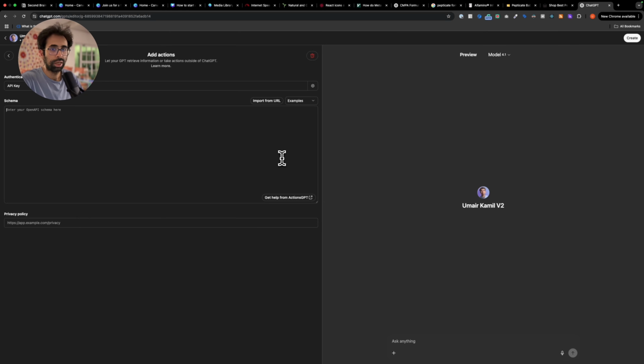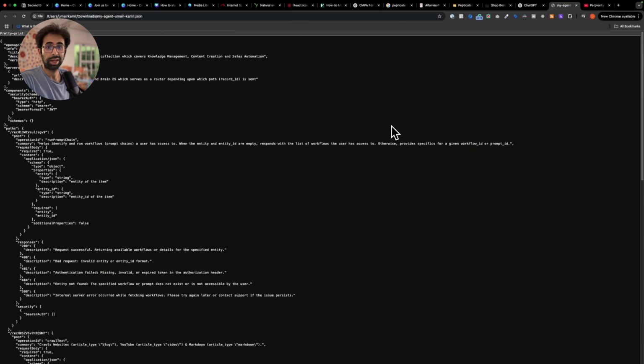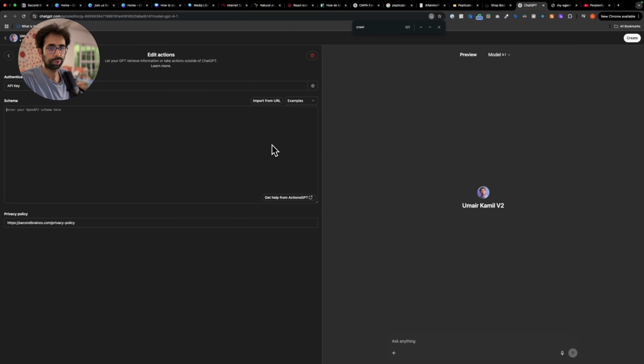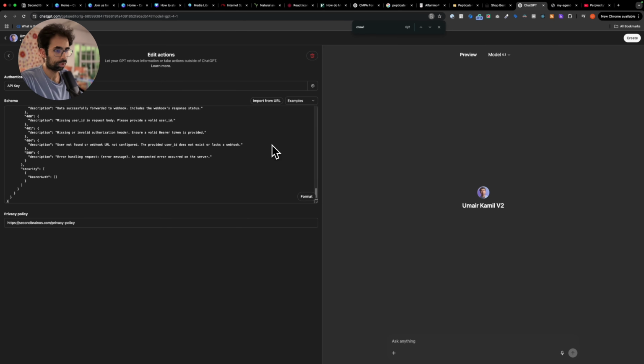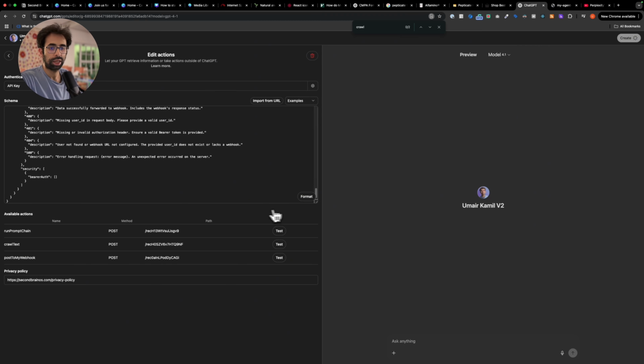All right, perfect. Over here it says schema. So we're going to go and open that document that we just downloaded. That is exactly what a schema is. And let me just open it over here. Now that you have the schema open up, make sure to copy all of it and then just go over here in the schema section and paste and then press format. And voila, the Second Brain OS actions are available to you.